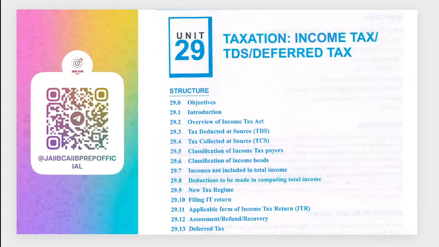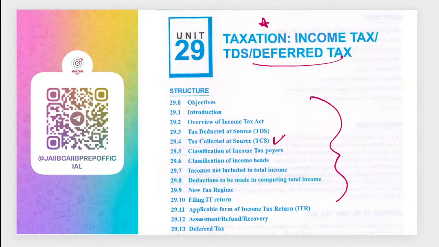Next one, taxation. When it comes to taxation, module D, two topics are generally there, one is income tax, another one is GST. Back to back two topics, 4 to 5 marks overall, with inclusion of current things like TCS. There are changes, so there is a high probability. And the classification of income tax heads gets asked many times in ITR related things. So I highly recommend that you at least go through all the areas.